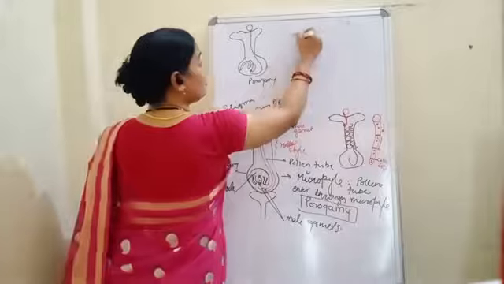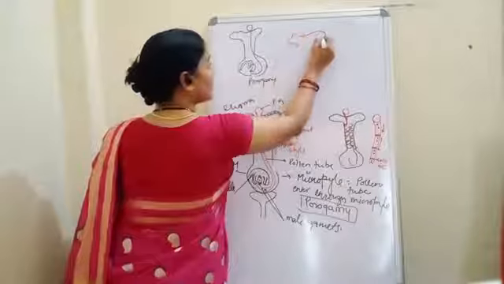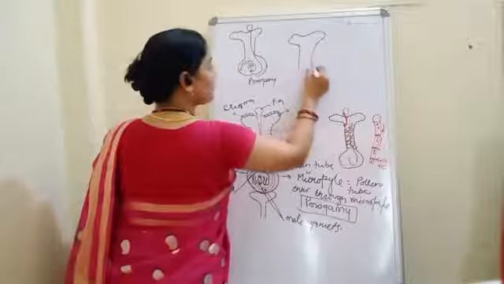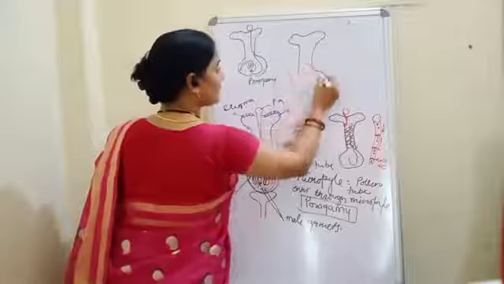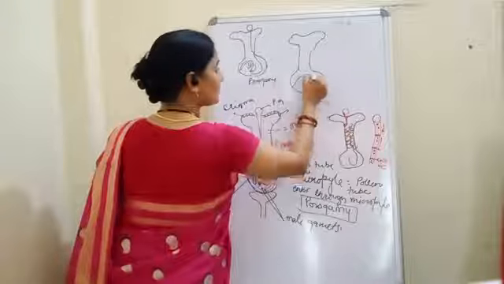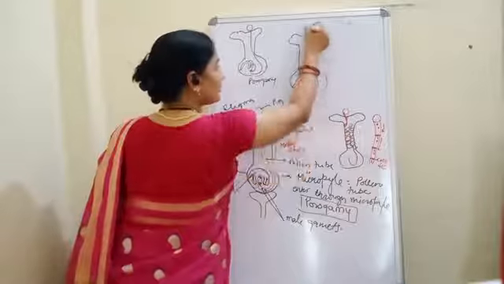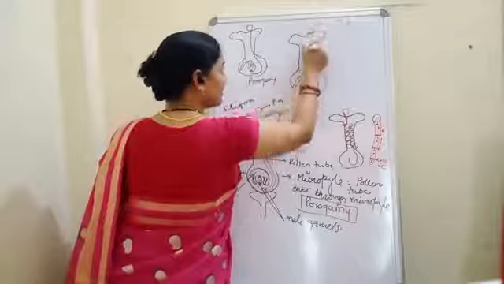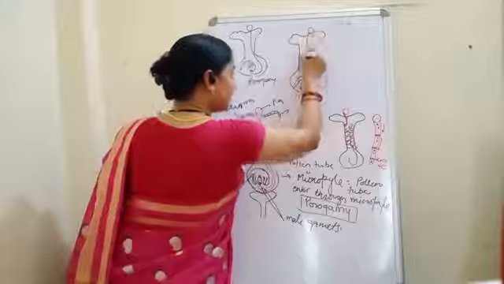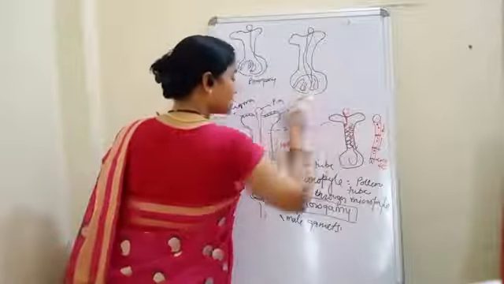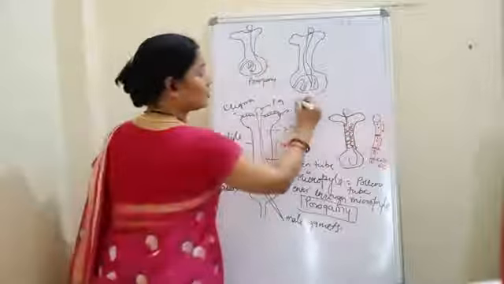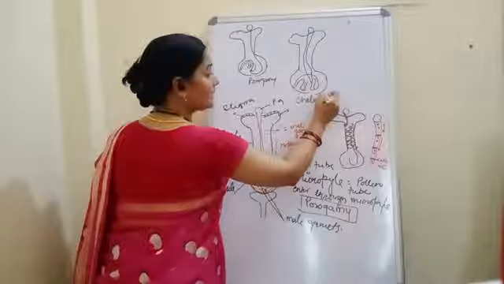It may be possible that the pollen tube may enter through the chalazal end. Okay? It will be called as chalazogamy.